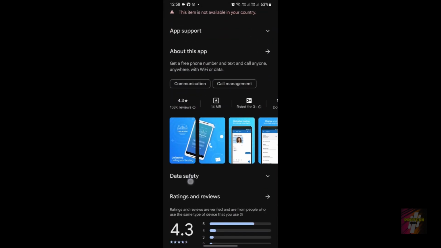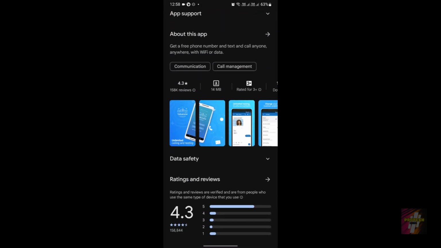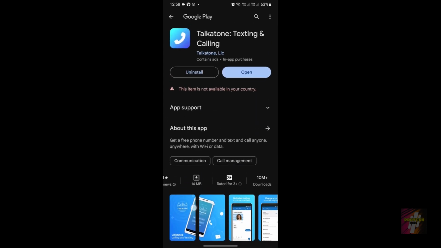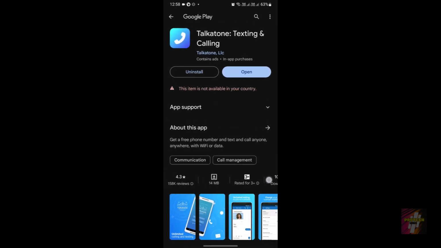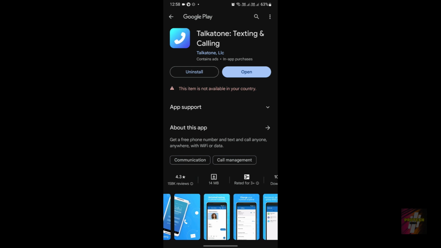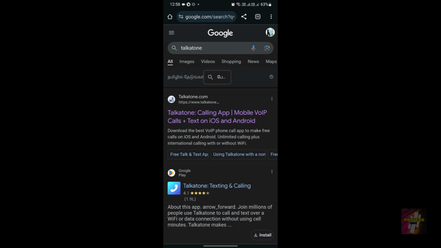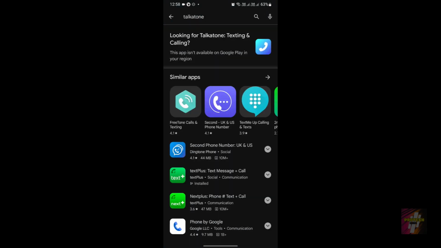Now that's fine. Well, just take a look at this. Out of 158k reviews, it has a 4.3 star rating. It has 10 million plus downloads. Remember this, Talkatone has 158k reviews, a 4.3 star rating, and 10 million plus downloads. But the Talkatone application is not available in Play Store for me. I installed it not using the normal means. Well, as you can see, you search for Talkatone, it's not available for me in the Play Store.